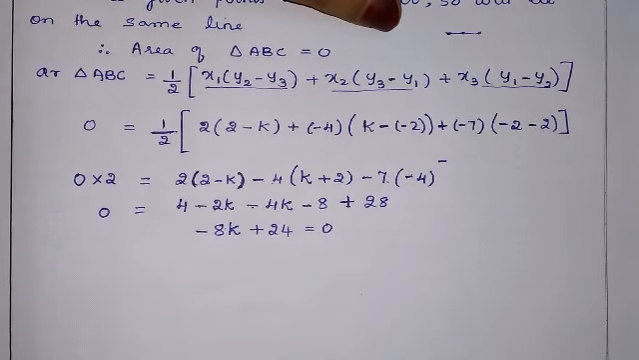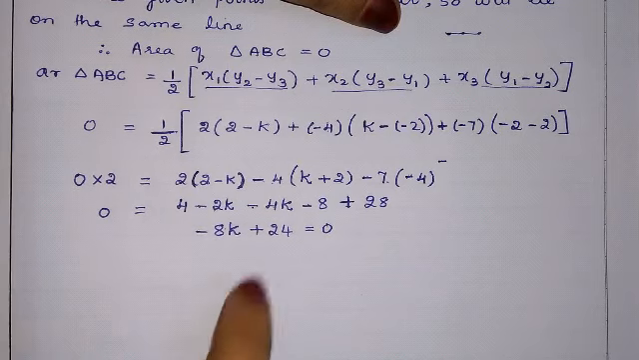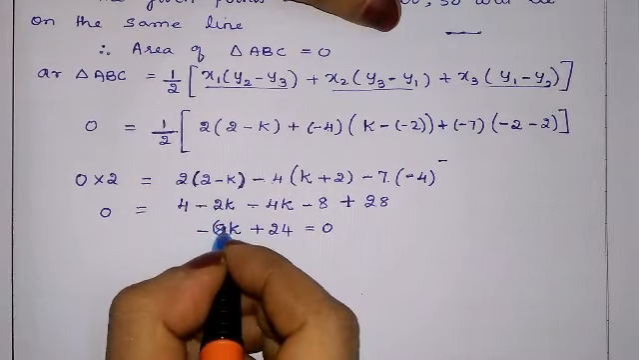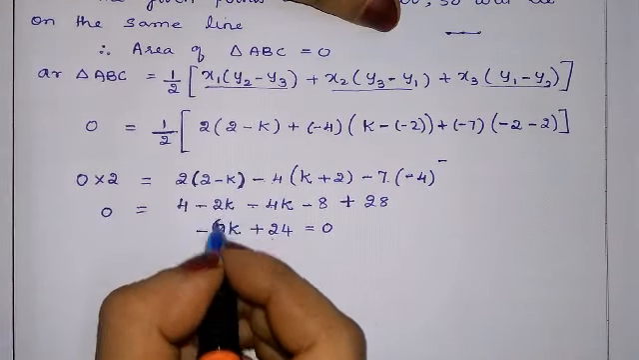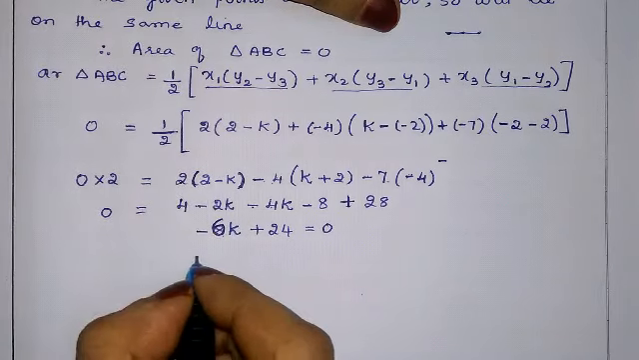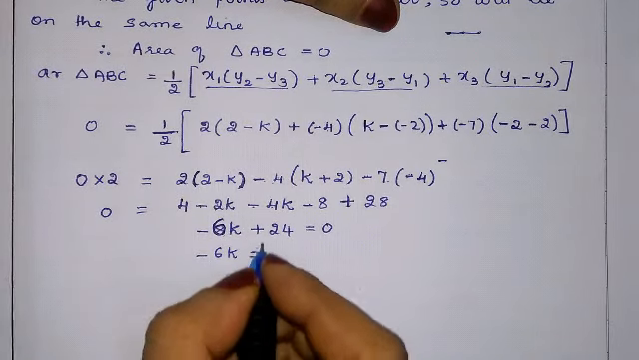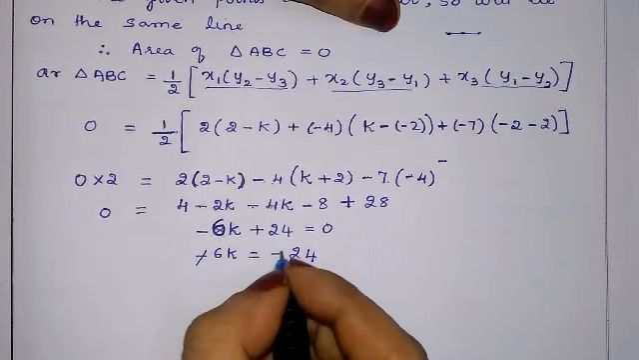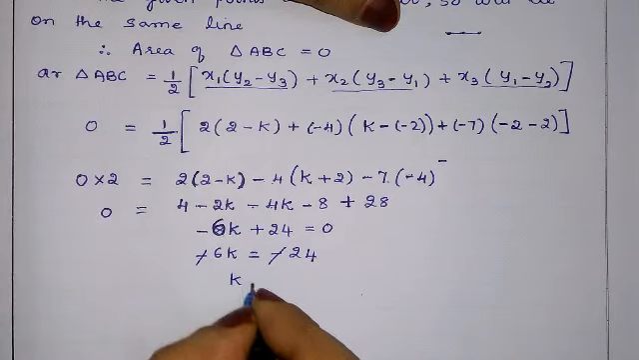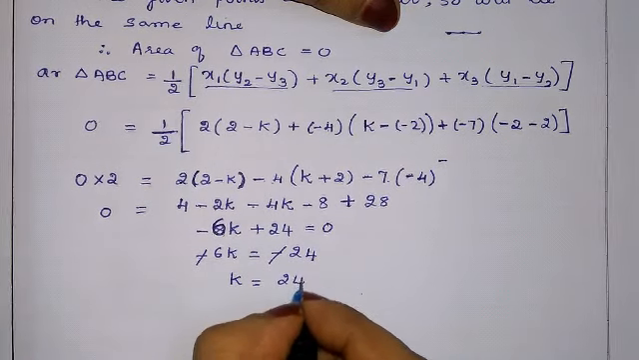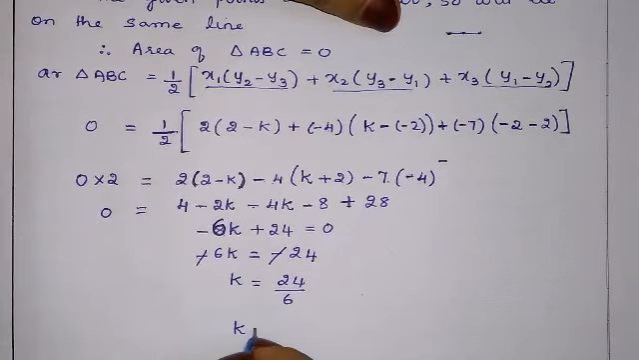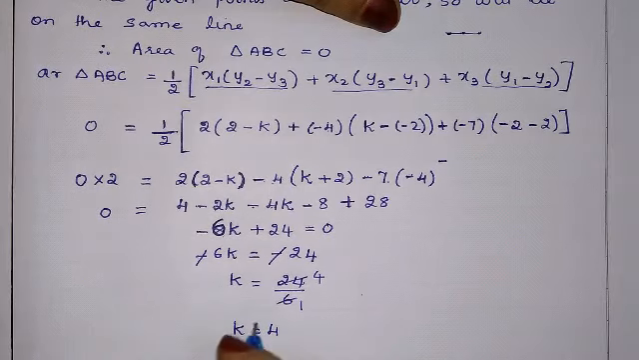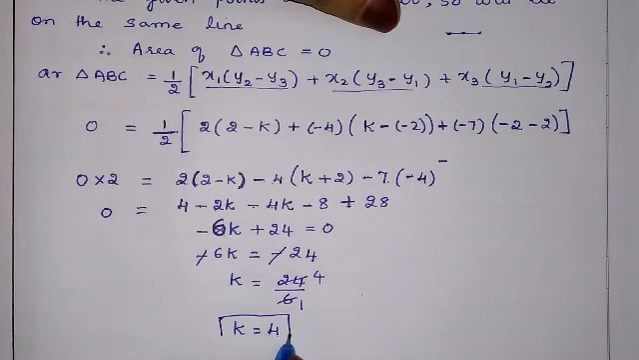Now 4k plus 2k is 6k, so minus 6k plus 24 equals 0. Minus 6k is equal to minus 24. Bringing this to the other side, the minus signs cancel. k is equal to 24 by 6. 6 fours are 24, so k is equal to 4. They asked us to find the value of k, and we got the value of k as 4.